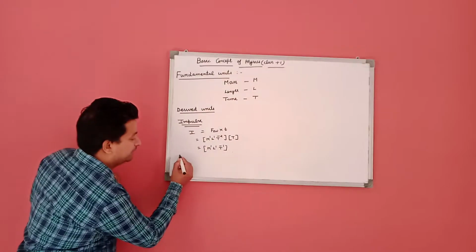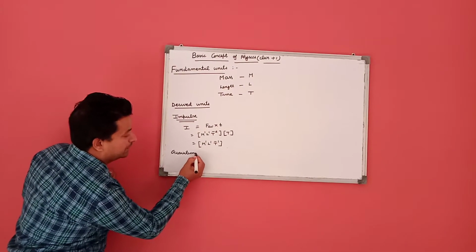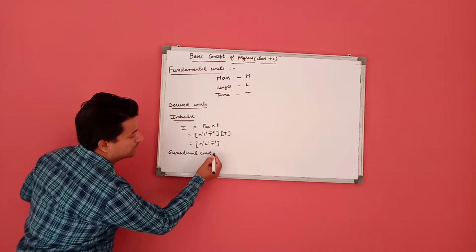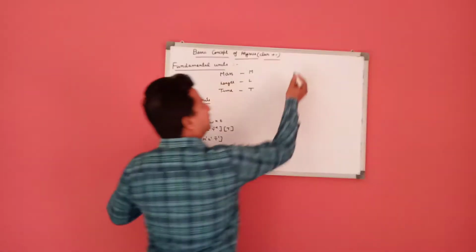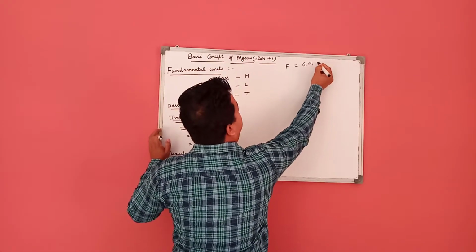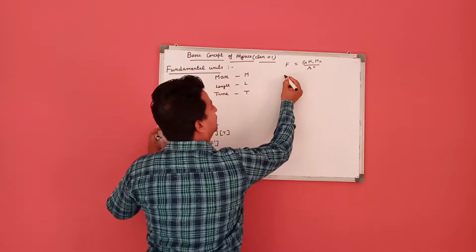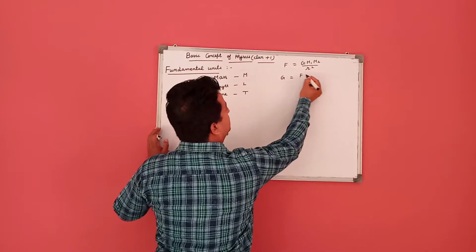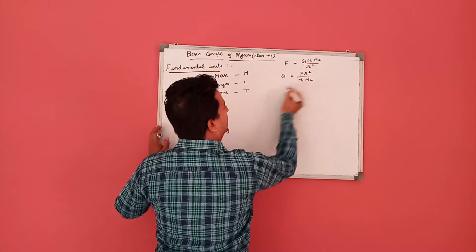There is another one which is called the gravitational constant. As we know, in ninth class we read Newton's formula of gravitation, that is F is equal to G m1 m2 over r square. In this, G is equal to F r square over m1 m2.